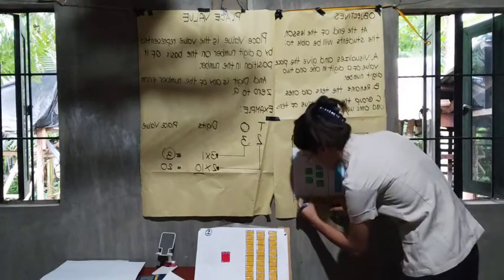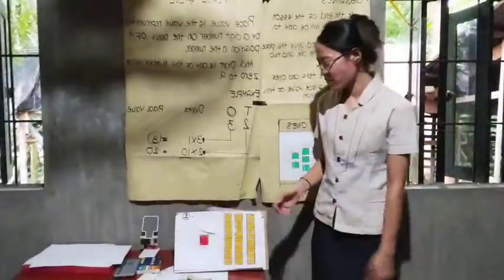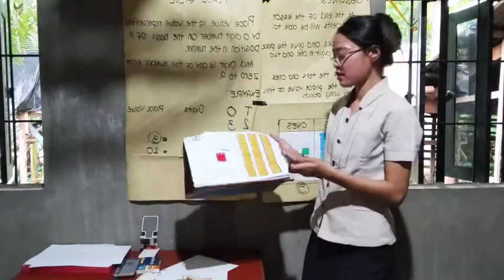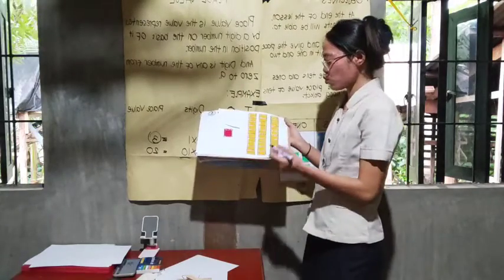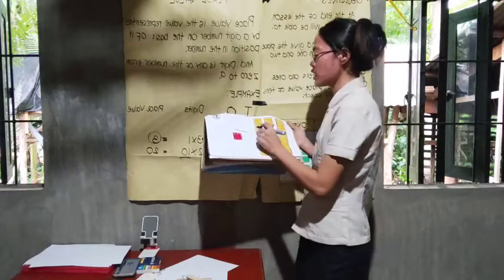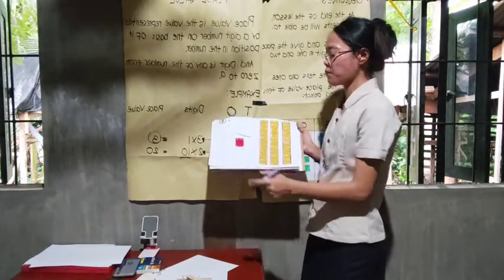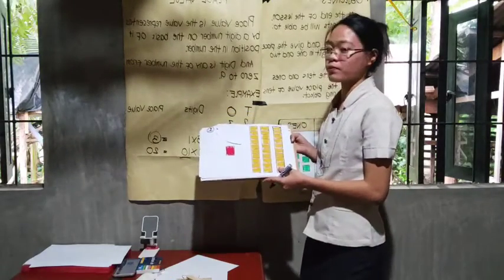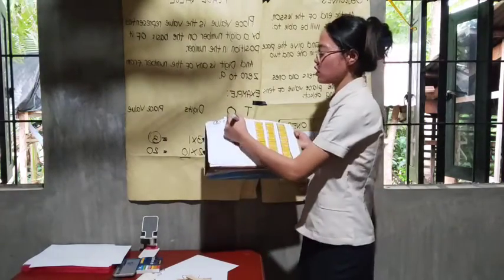So we have 5 ones. So now, let's find out what's the number. Can you guess what's the number? How many groups of tens do we have? 1, 2, 3. Okay. 3. And how many ones do we have? 1. So now, what's the number that we form?